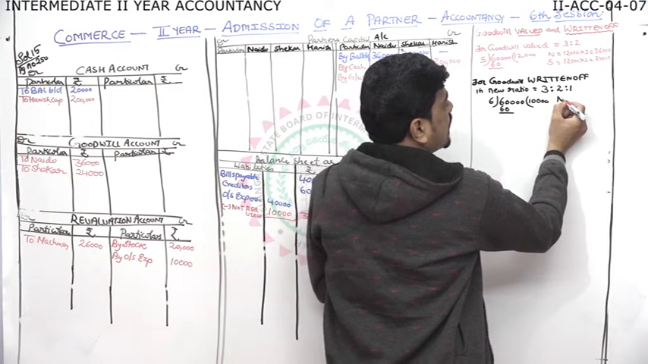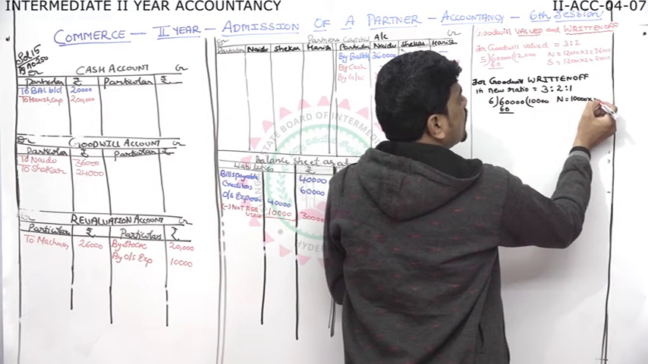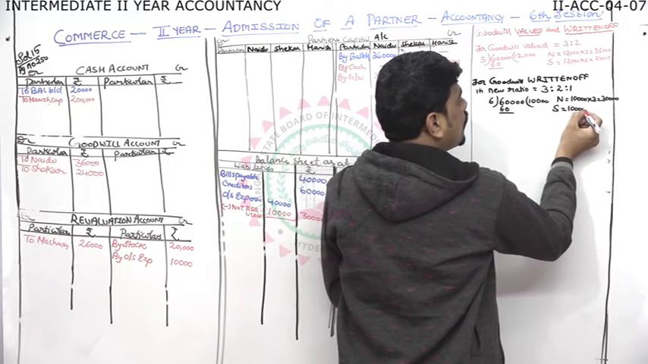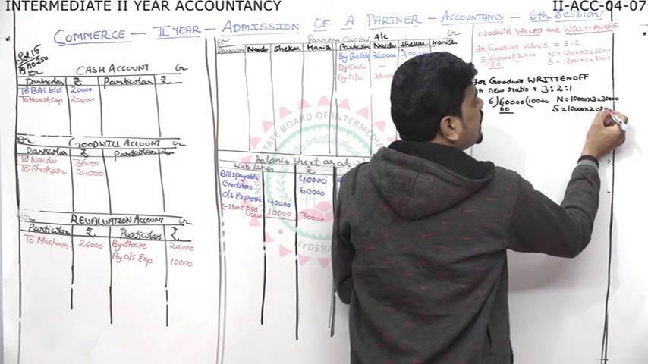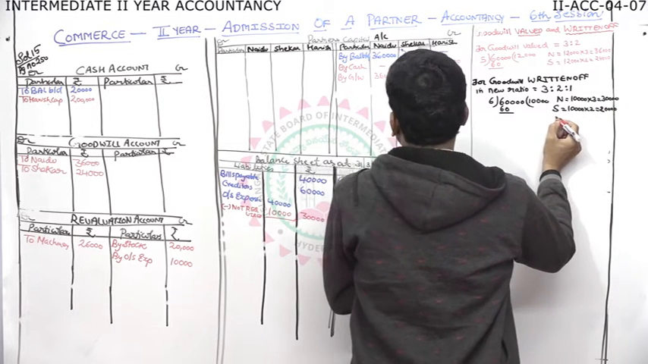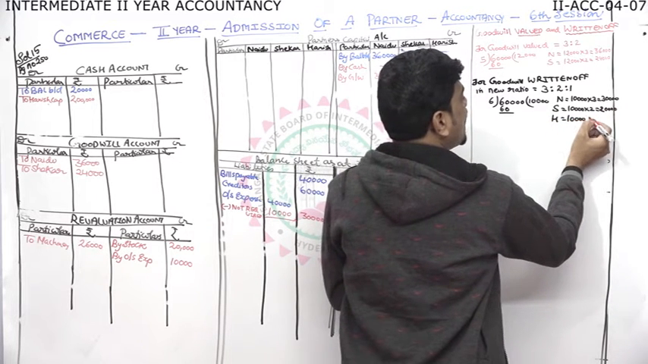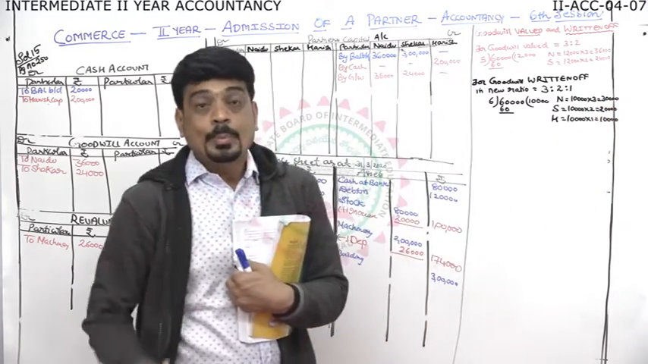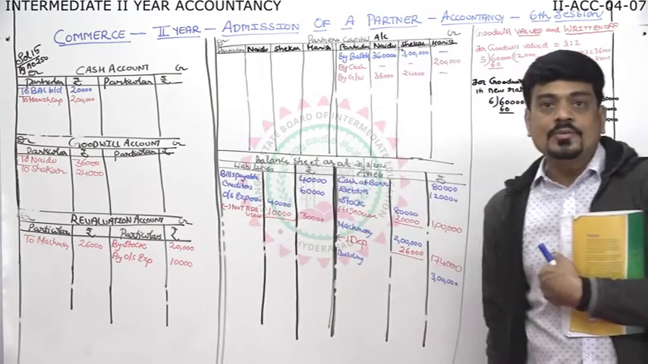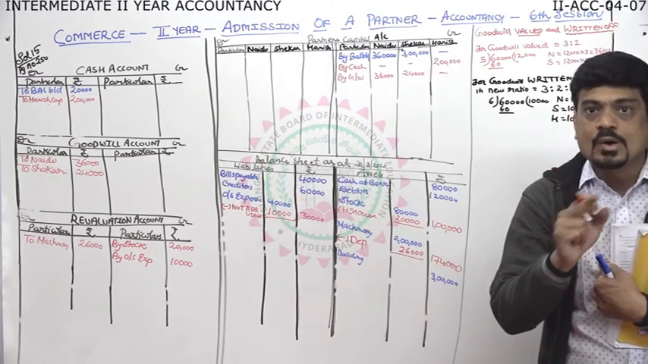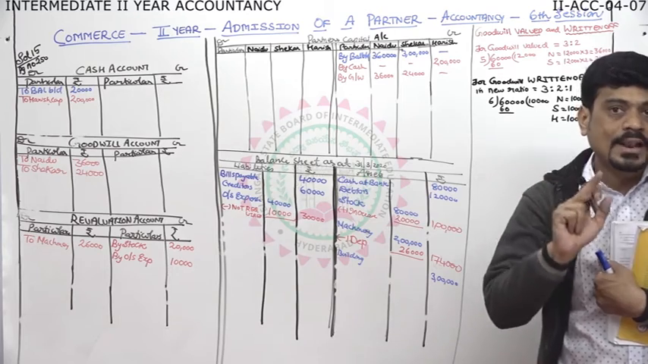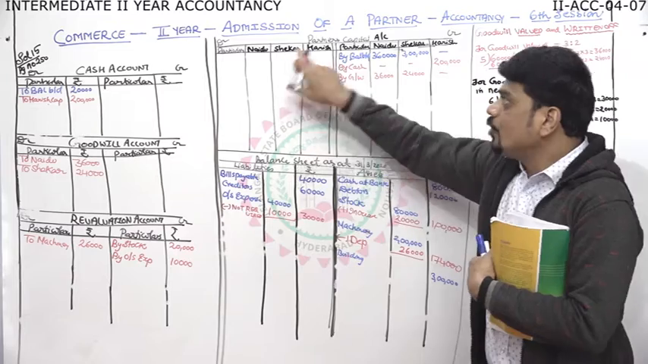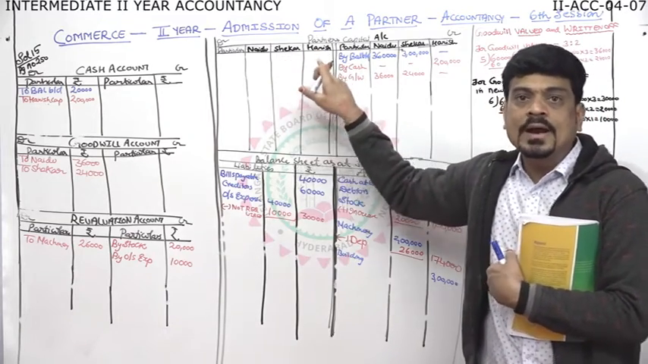Now I'll find the share. Naidu, 10,000 into 3, 30,000. Shekhar, 10,000 into 2, 20,000. Then who is the new one? Harish. Even for him we have to write off the goodwill. 10,000. 30, 20, 50 plus 10, 60. Goodwill is written off. What is the entry for goodwill written off? All partners account debit to goodwill, dear. So Naidu account, Shekhar account, Harish account. These are the partners. So all partners account debit.